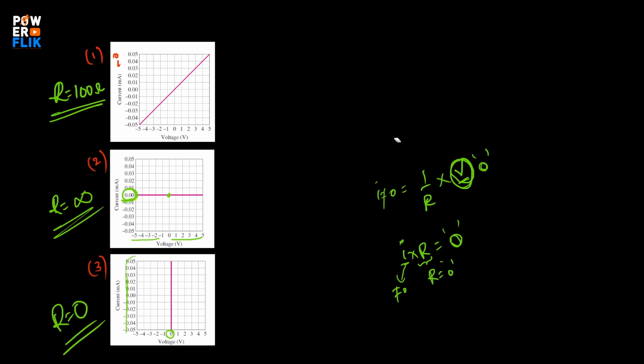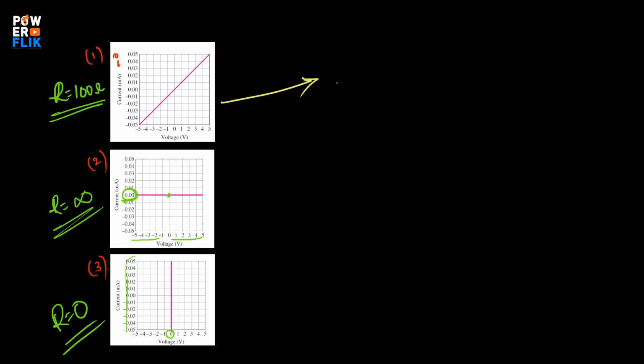Now, what components will have this type of characteristics? Usually, a resistor will have this type of characteristic. So the component is a resistor. A resistor having 100 ohm resistance will have the VI characteristics like this.